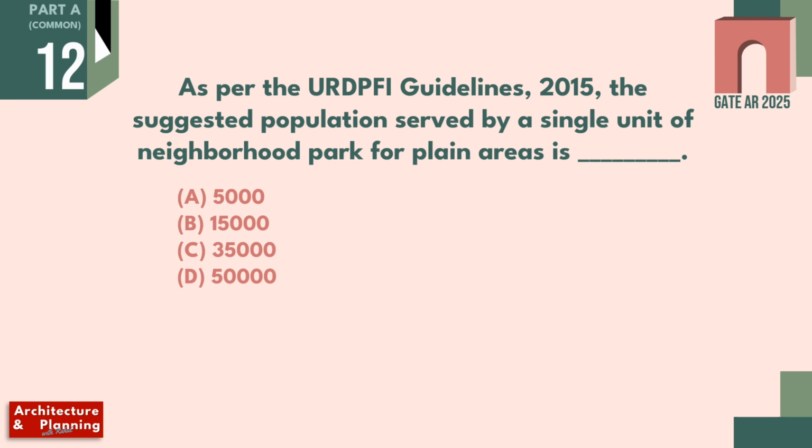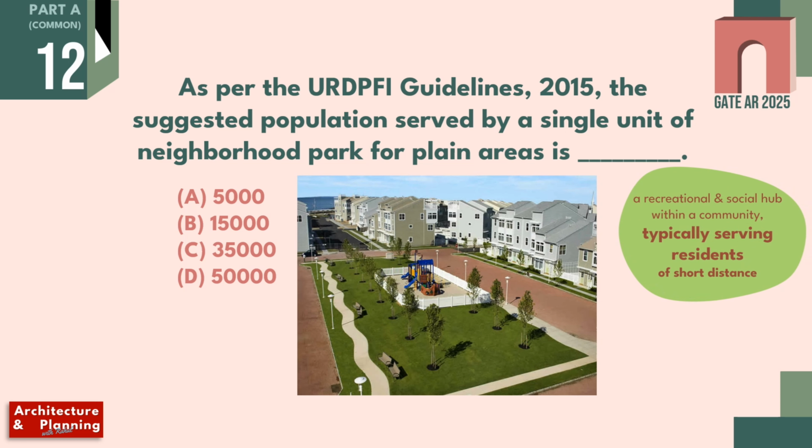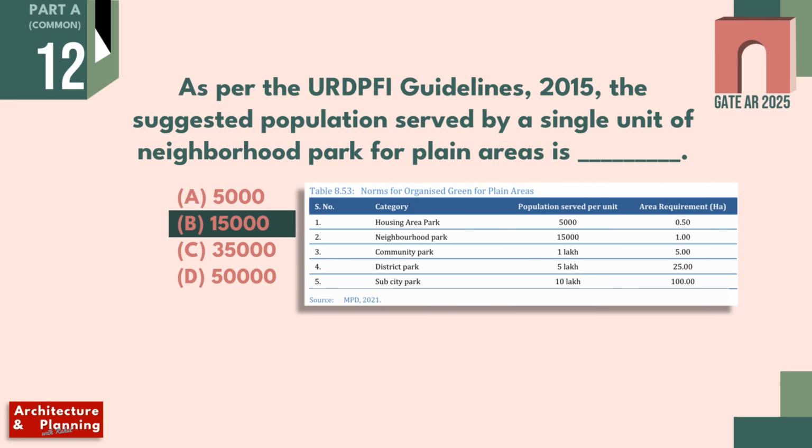As per the URDPFI Guidelines 2015, the suggested population served by a single unit of neighborhood park for plain areas is. First, see what a neighborhood park is. A neighborhood park is a recreational and social hub within a community, typically serving residential areas at a shorter distance. In this picture, the neighborhood park is marked in red color. And as per URDPFI Guidelines 2015, a neighborhood park is required for every 15,000 population. Therefore, the correct answer is option B. And the minimum area of a neighborhood park should be 1 hectare.